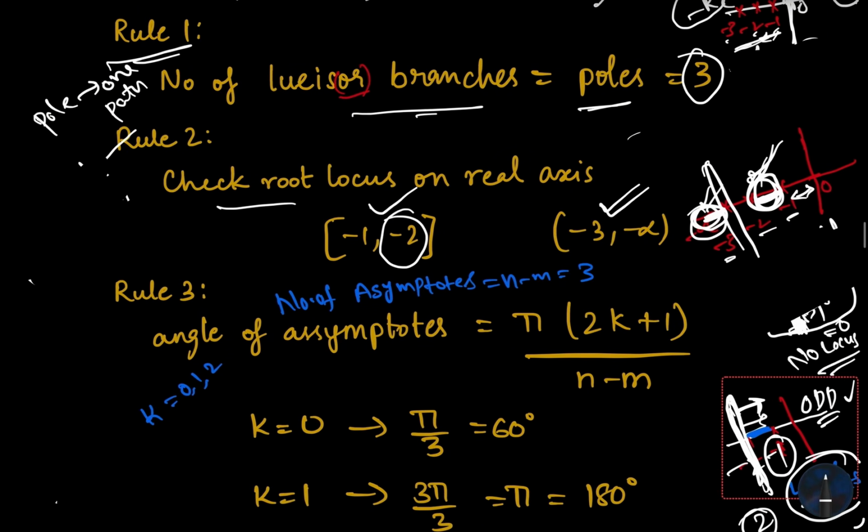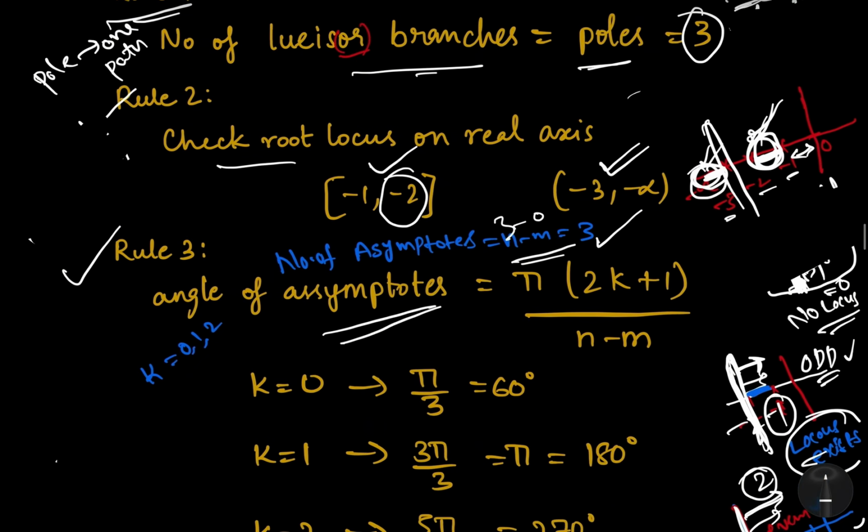Okay. Now let's go for rule number 3. So now we have 3 poles but 0 zeros. So where will the roots go finally? They cannot stop, right? Because there are no zeros, they go to infinity. So this path is called asymptotes. Here the number of asymptotes is n minus m, poles minus zeros. That means n minus m equals 3 minus 0, that will be 3. Okay.